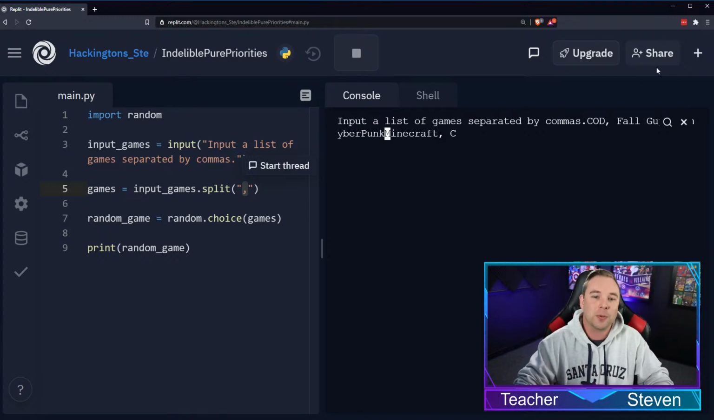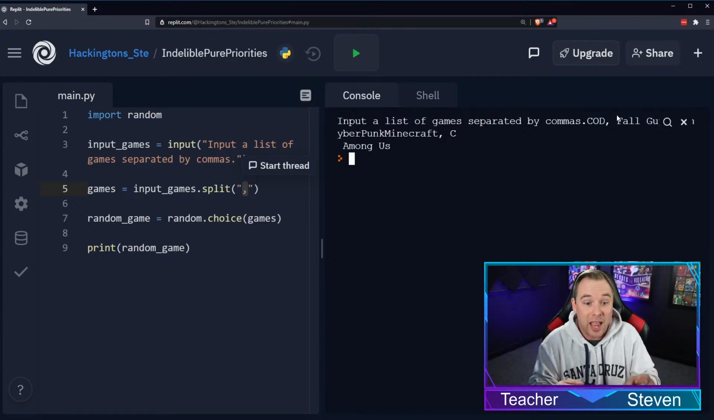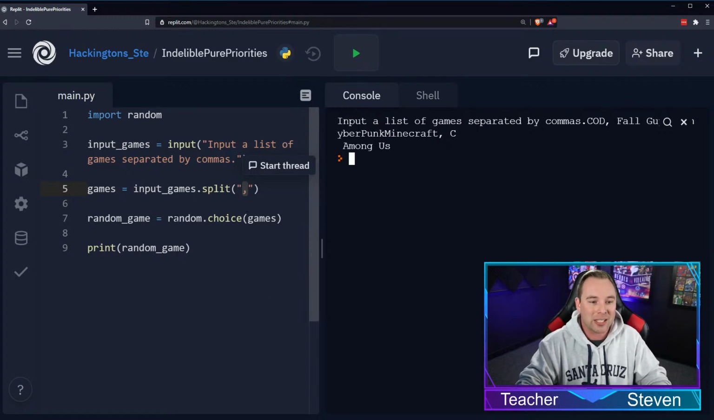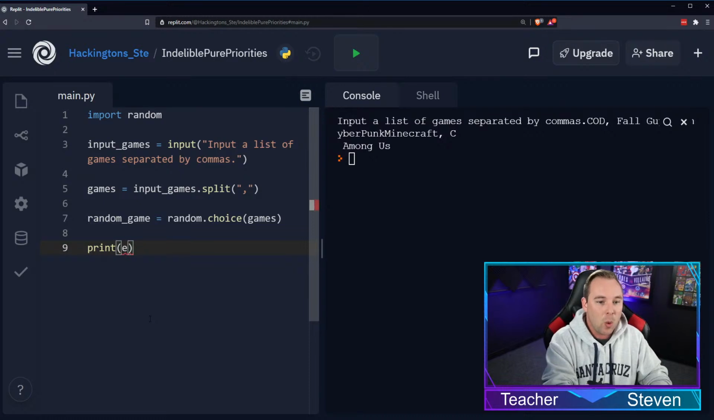We could do any of those. Then when we hit return, it chooses a random item and then shows it to the screen. And we can actually print out this entire array. So instead of printing out random game here, we can print out games.